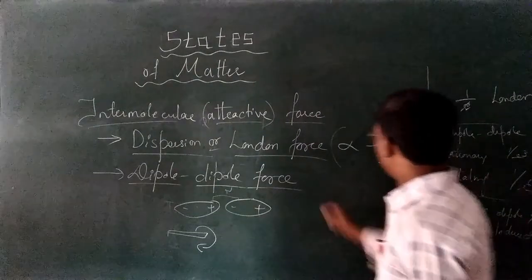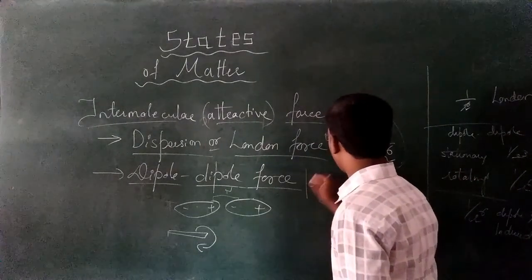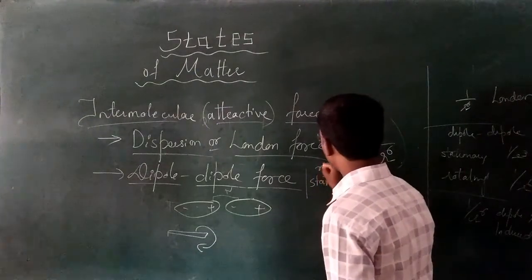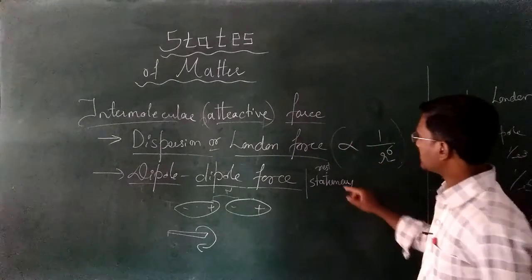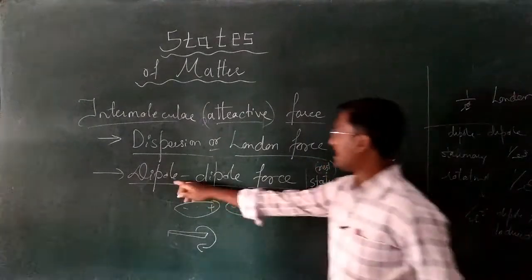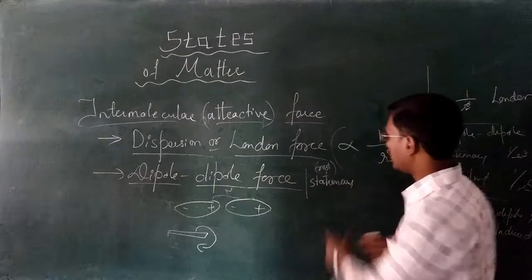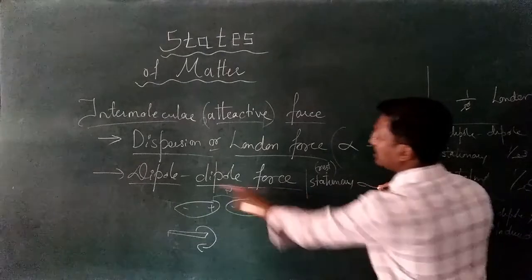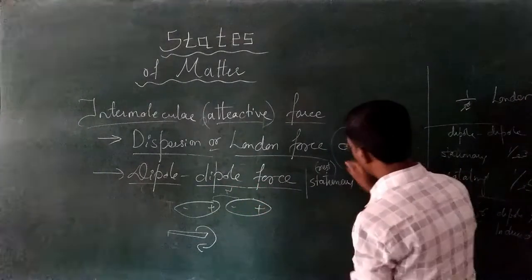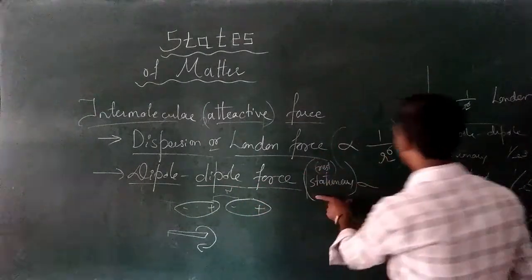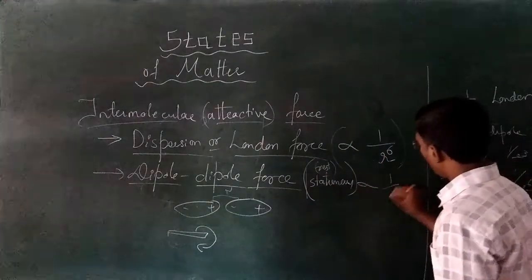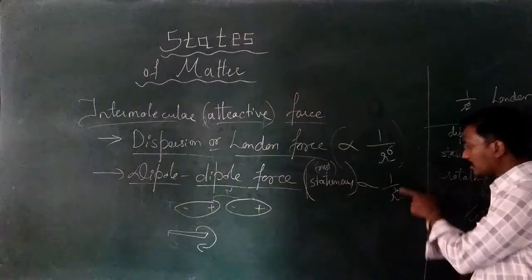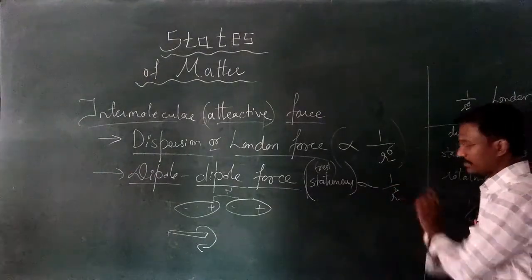So here, the dipole forces for stationary. Stationary is nothing but when the dipoles are at rest. They do not undergo any rotation. Then it is called stationary. When the dipoles are stationary, at that condition, the dipole force is inversely proportional to the third power of the distance between the two dipoles.